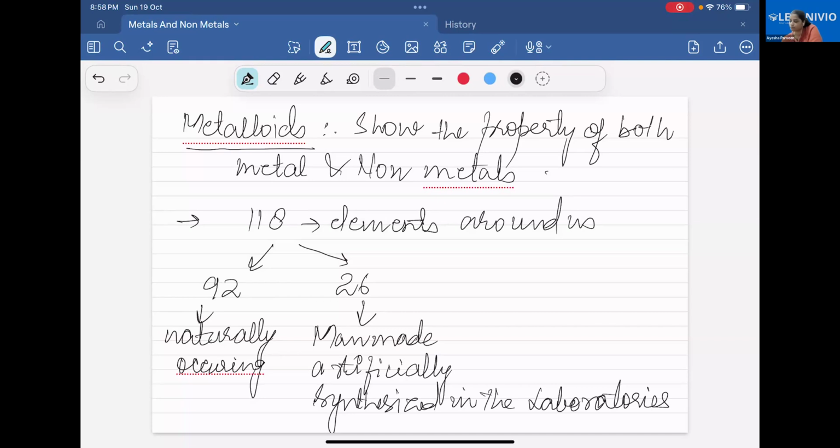Got it? Have you written it? If there is something left, you are with me.